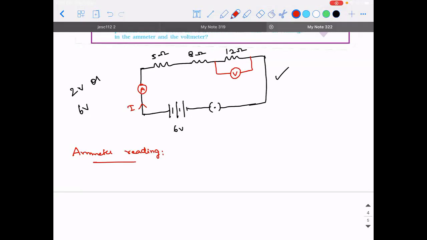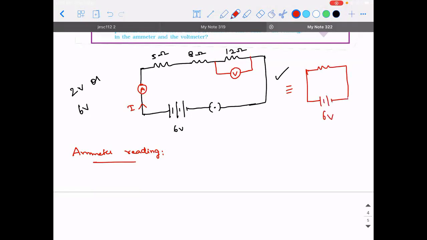I gave you an important note: if you have to apply Ohm's law, it is applicable only across one resistor. But this question has how many resistors? Three. So it is my job to convert all those three resistors into one resistor. So indirectly, you should always find the equivalent value.